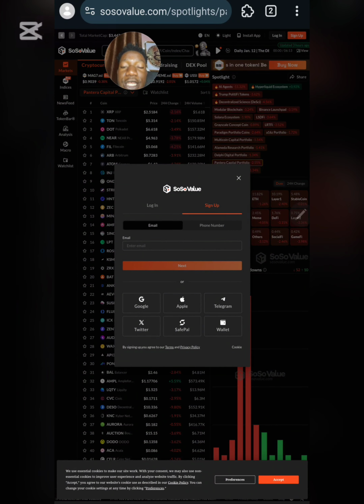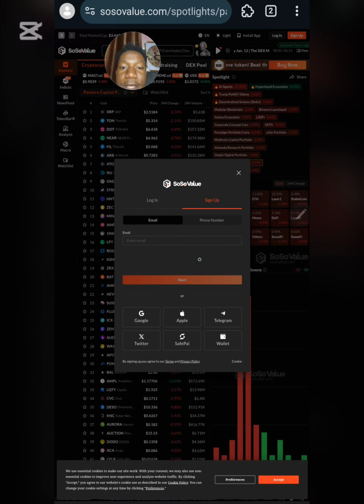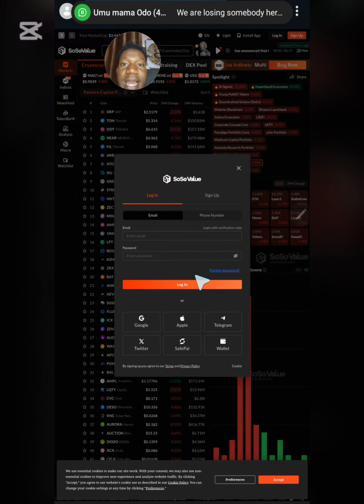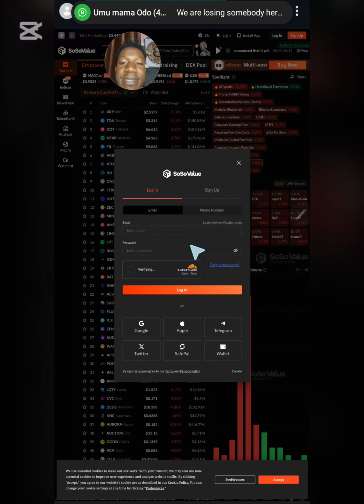The first thing that you need to sign up on this platform is to use either your Google, your Apple, or your Telegram account, Twitter, SafePal wallet, or just any other wallet. But for the sake of this tutorial, I'm going to be using my email address to sign up. But if you already have an account, you simply click on log in, and once you get to log in, you input your email, you input your password, then you click on login, and you are going to be logged in immediately, guys.